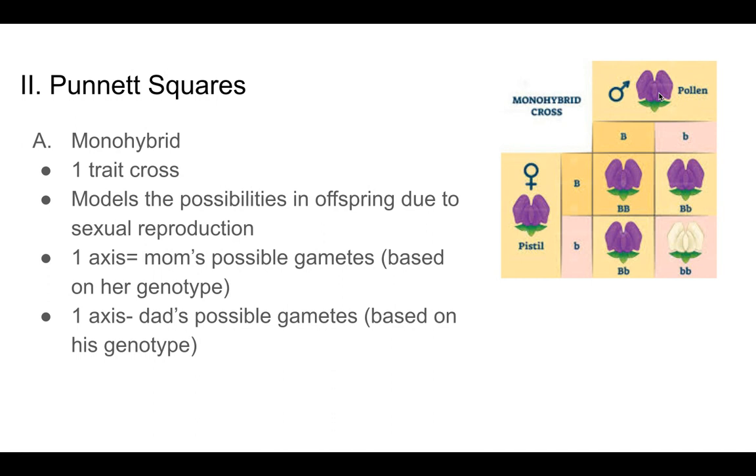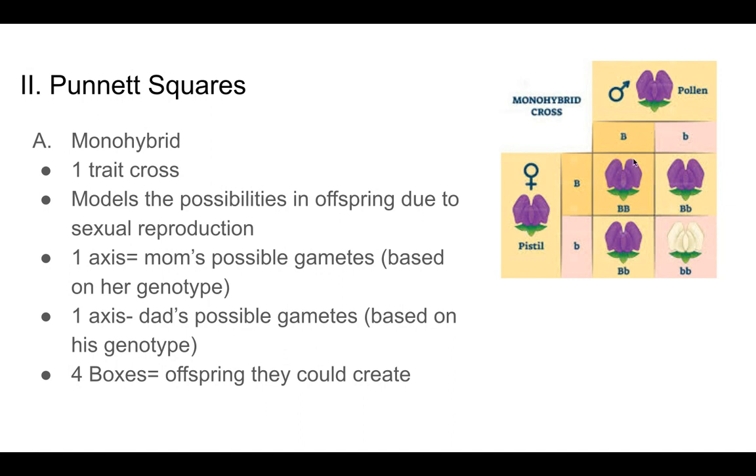When his homologous chromosomes lined up and split and he made sperm, some of his sperm had a big B for the allele of flower color, and other sperm had a recessive allele. And so then we allow these sperm and egg to meet and fertilize and create a baby.